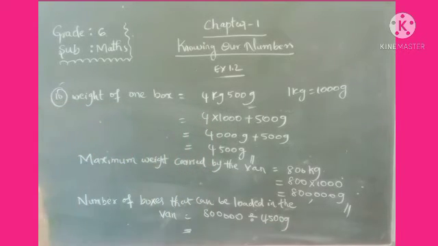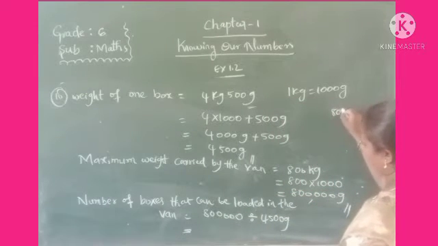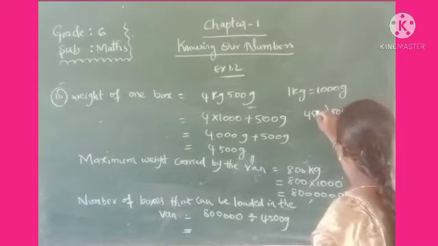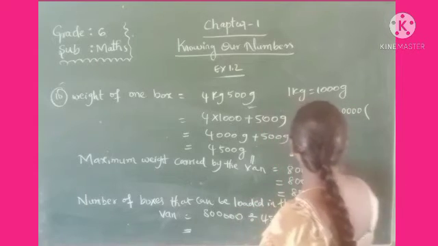Now we can do the division here. 800,000 by 4500.